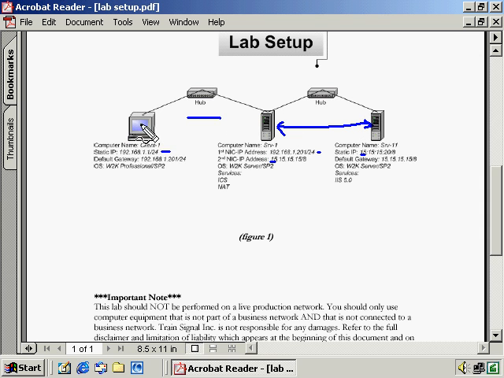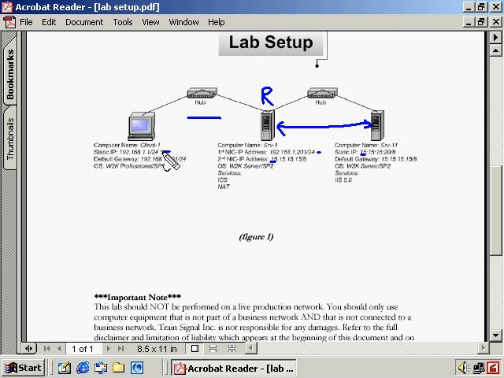Now, this machine and this machine can communicate, and this server can communicate, but can this machine communicate all the way over here? Meaning, can this machine communicate through the hub, through SRV1, through the hub, and back down to SRV11? That all depends on whether or not we have routing enabled on this machine. So I'm just going to mark this with an R right now. And by default, routing is not enabled.